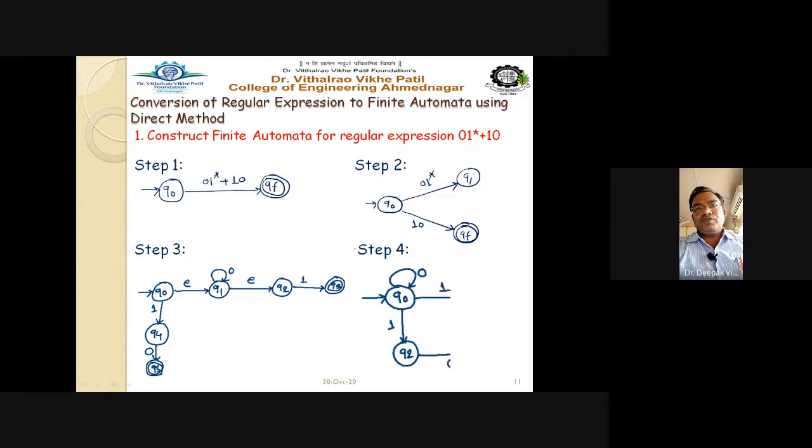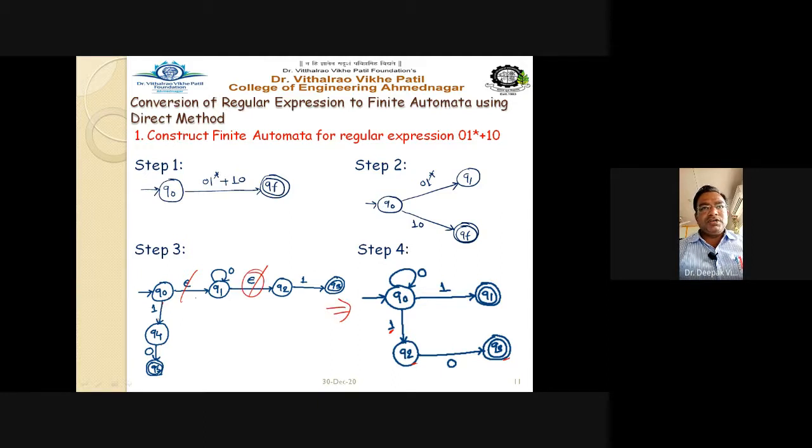Q0 on 0 goes to Q0 and Q0 on 1 goes to Q1. So you remove these epsilon symbols here. All the epsilon symbols are removed now. And Q0 on 1 goes to Q2 and Q2 on 0 goes to Q3. So only 4 states are remaining here. So we are minimizing states.